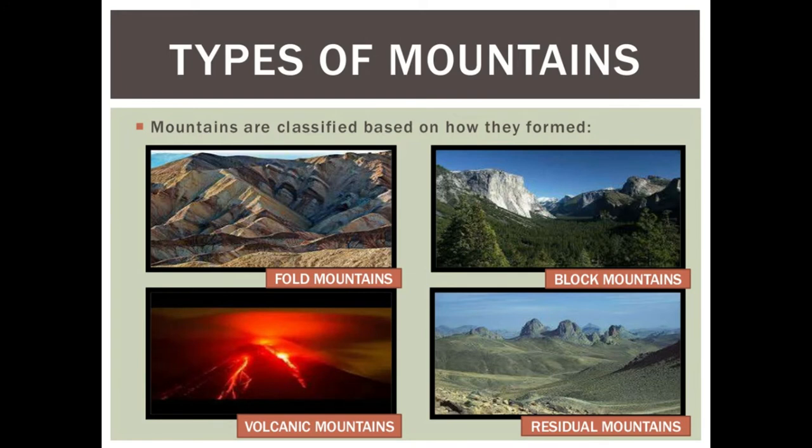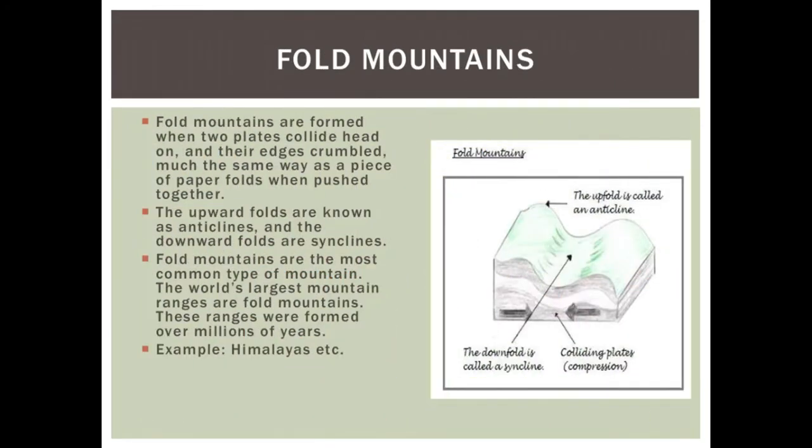Now we will learn about types of mountains. Mountains are classified based on how they formed. There are 4 types of mountains. First, fault mountains, block mountains, volcanic mountains, residual mountains. You can see the pictures of fault mountain, block mountain, volcanic mountain and residual mountain. What are the fault mountains?